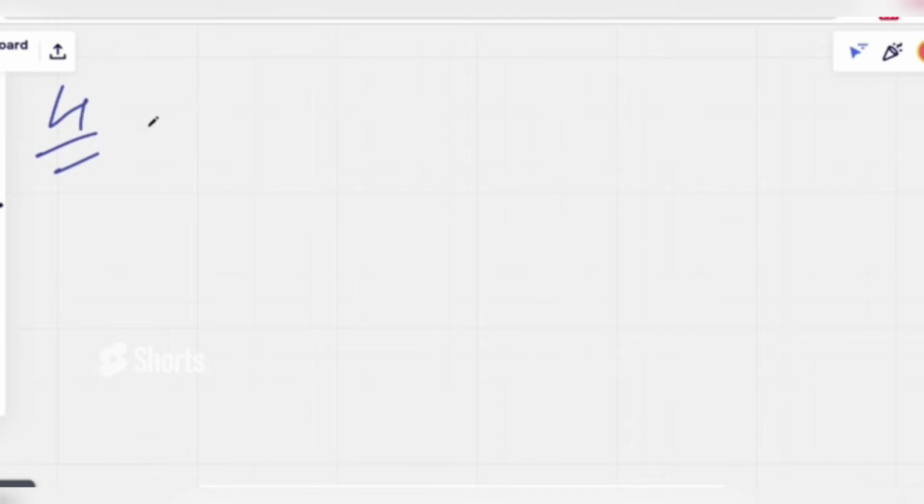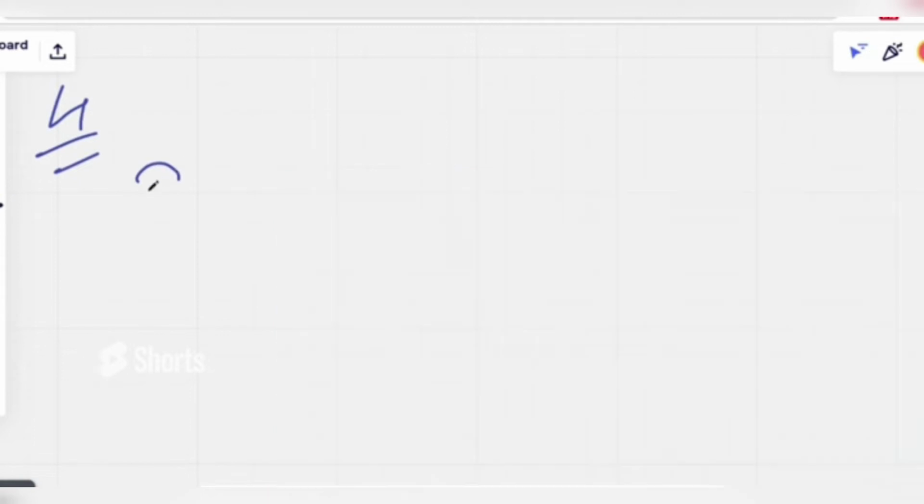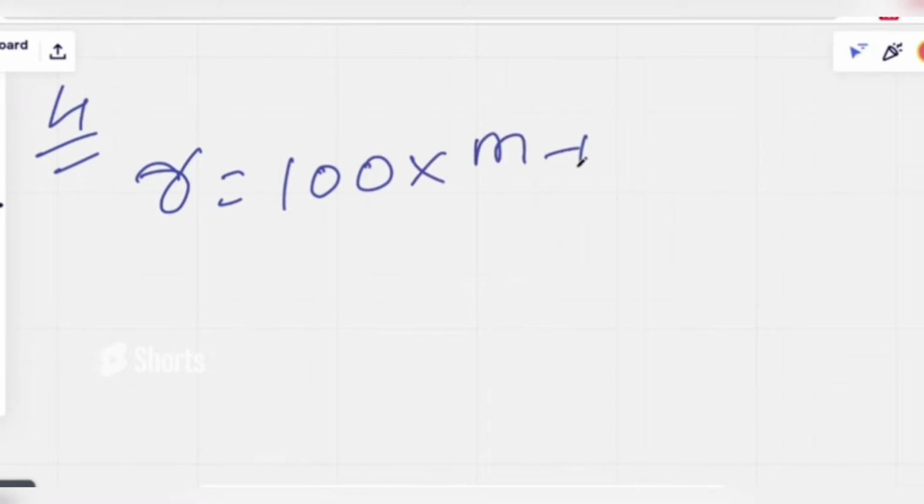Let's directly jump into a question. I'm just giving one example so you will be able to understand clearly. I'm reading the question for you. A sum of money triples in 16 years at simple interest. Find the rate of interest. For these questions, where money doubles or triples, you have a simple formula: 100 into (m minus 1) by t. Here m is the doubles or triples. In our question, they are saying triples, so it is 3 minus 1 by t.